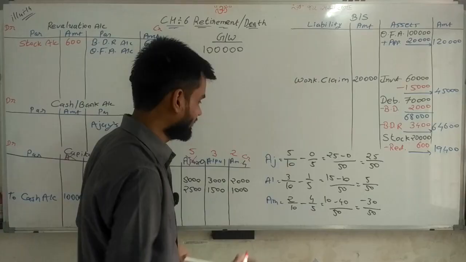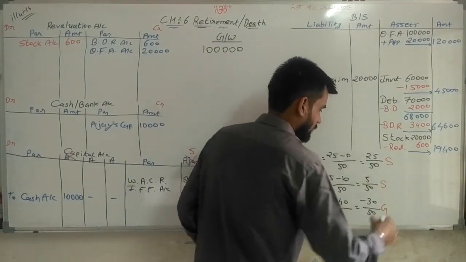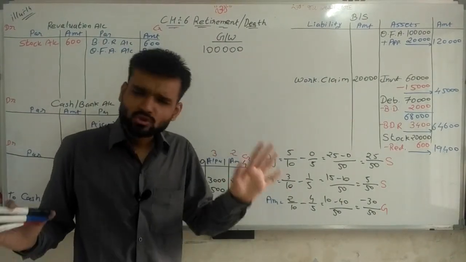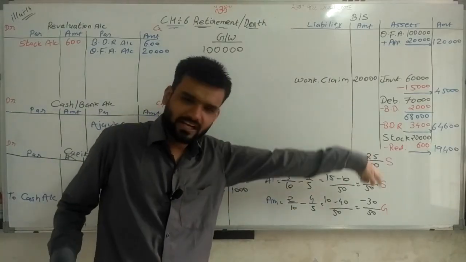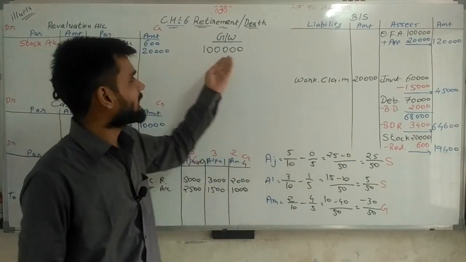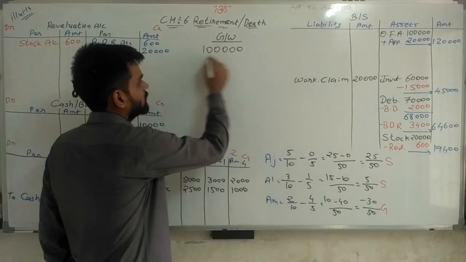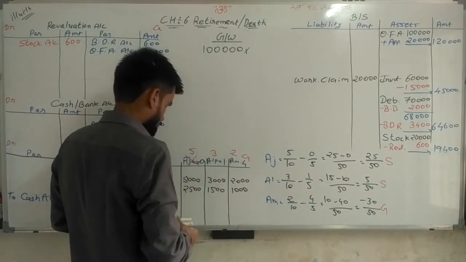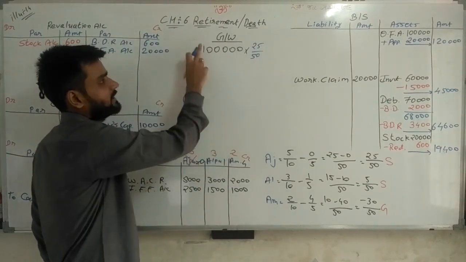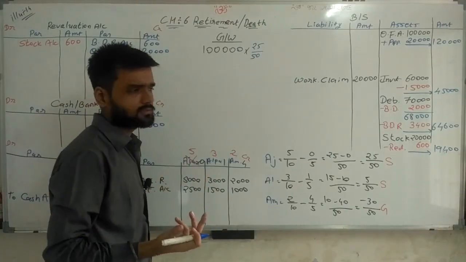Now the important thing here: two partners sacrifice and one partner gains. Don't worry. Sacrifice credit, gain debit. That you all know. Just multiply and find the values. So 25/50 multiplied with 1 lakh. 50 2s are 100, so 2,000 into 25 is 50,000.